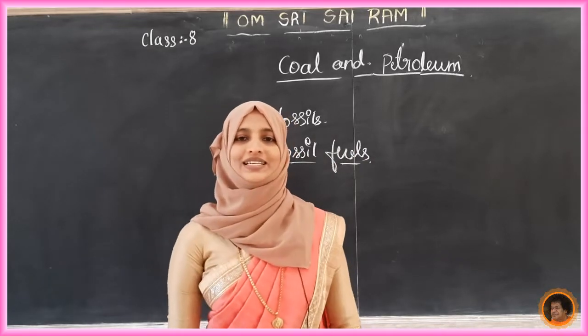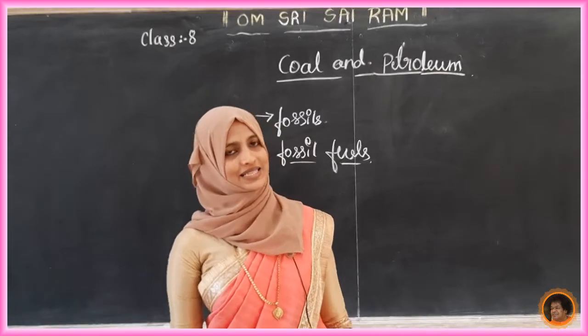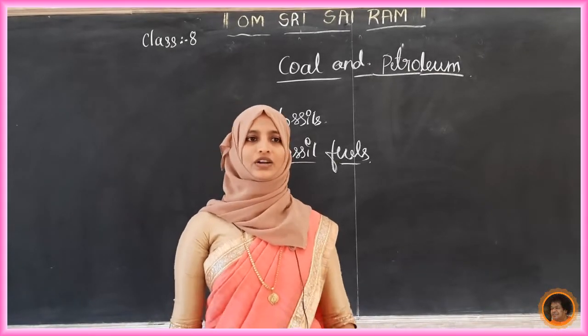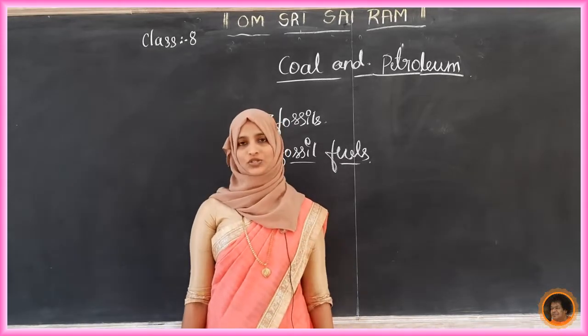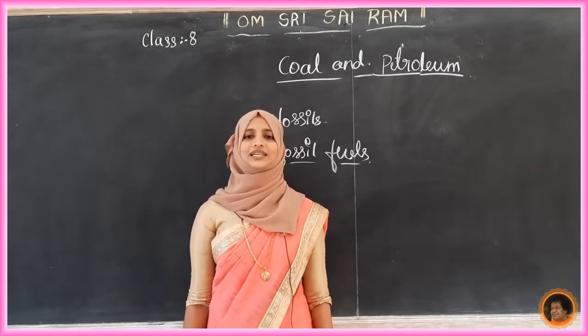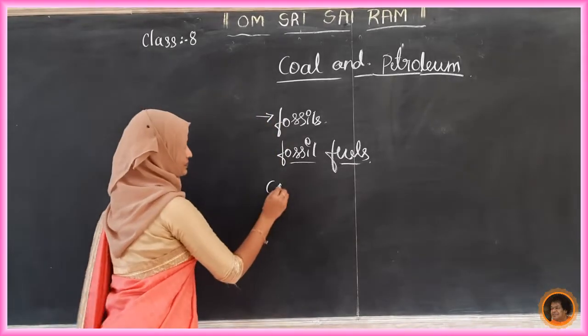Next, we will discuss the fossil fuels coal and petroleum. Only these we are discussing in this chapter. We are not discussing other exhaustible natural resources. Okay, only two we are discussing in this chapter. First, we will see coal.